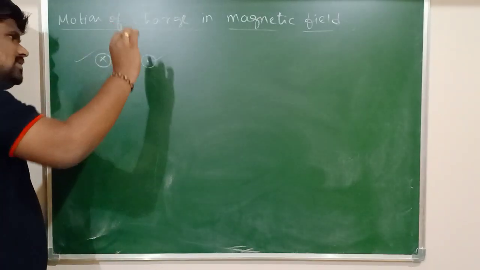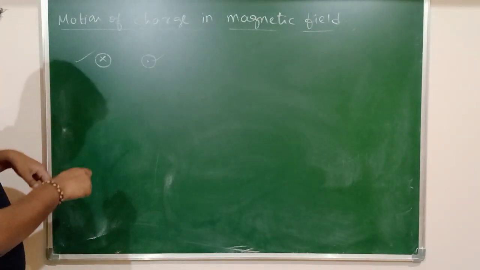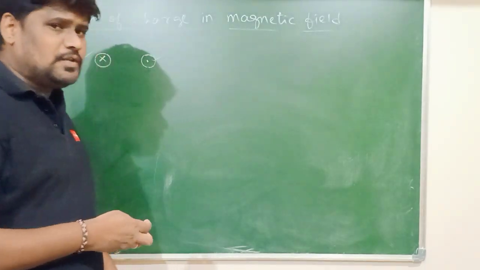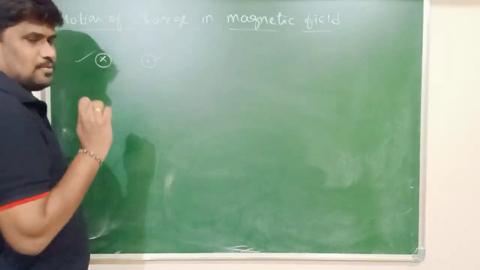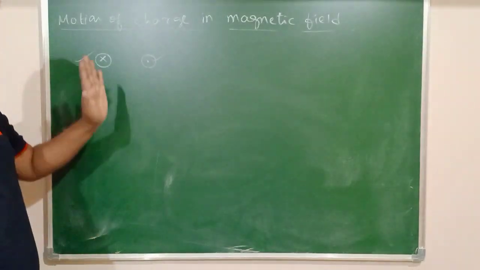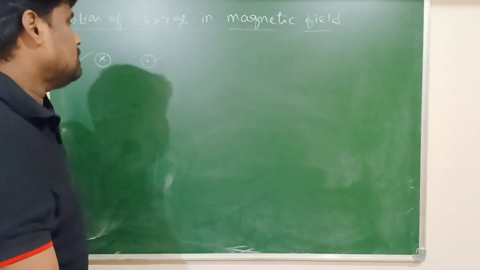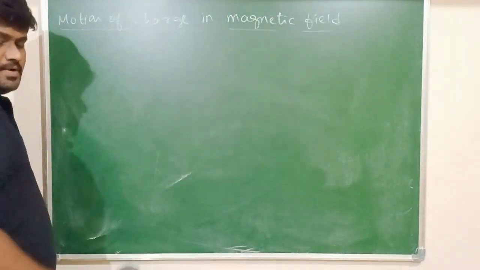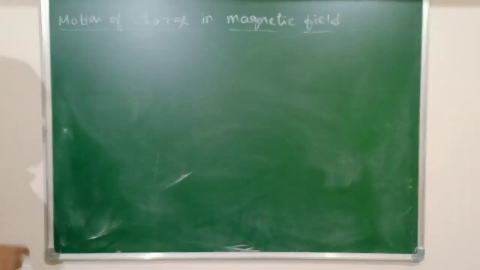What does the cross represent? The cross represents that the magnetic field direction is perpendicular to the plane of the board, but it is inside the board. Perpendicular to the plane of the board and inside the board. So this is the symbolic representation of the direction of the magnetic field. Now we will consider the various cases.